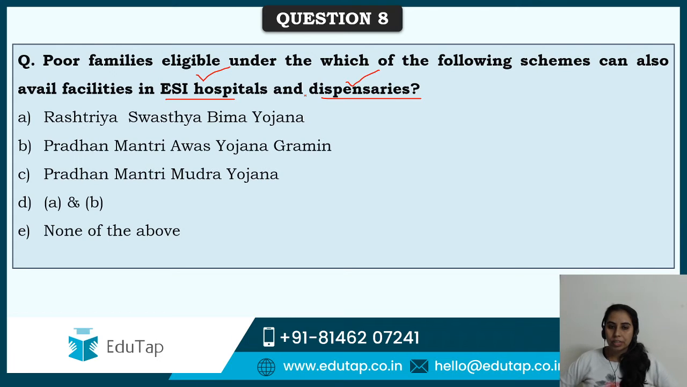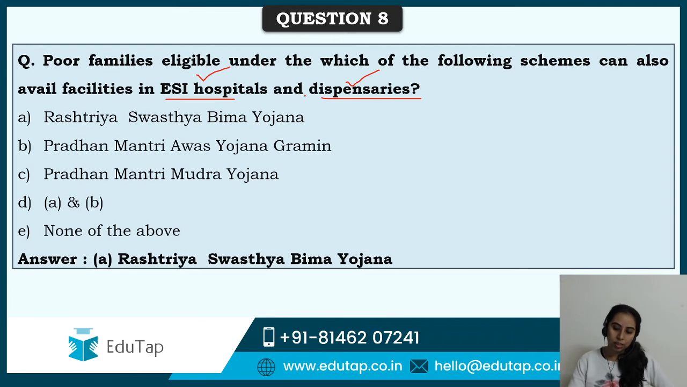Kritika Venkatesh says Rashtriya Swasthya Bima Yojana. Preeti is also going with A. Okay. Nilesh A. Deepika A. Virendra A. ठीक है guys, that's right. राष्ट्रीय स्वास्थ्य बीमा योजना, बिल्कुल correct it is.